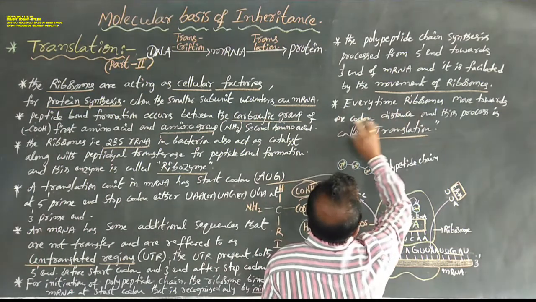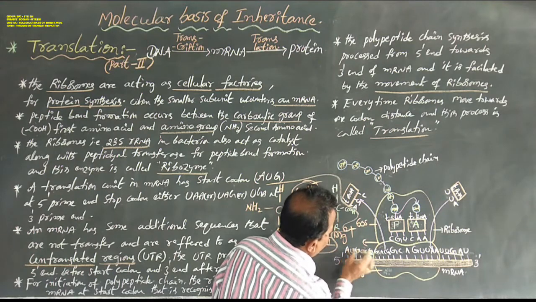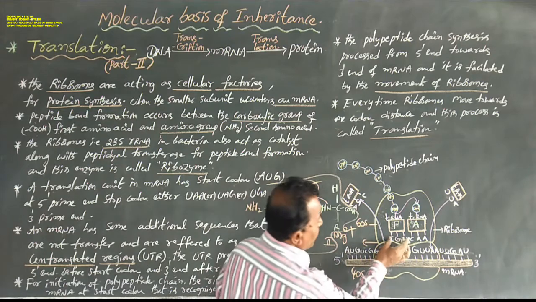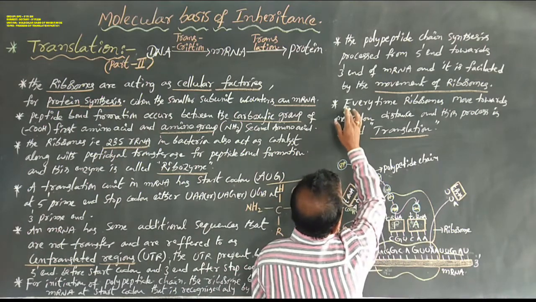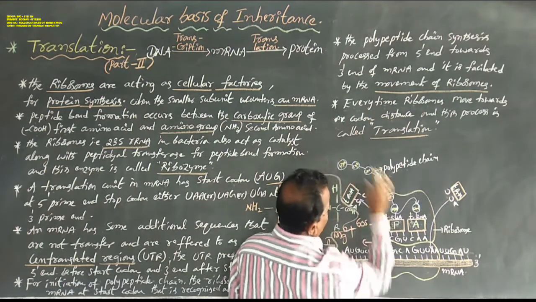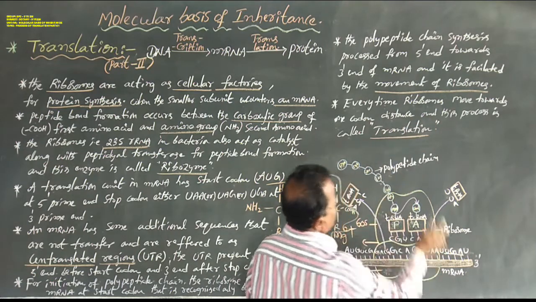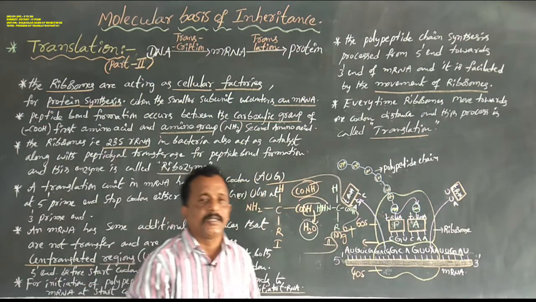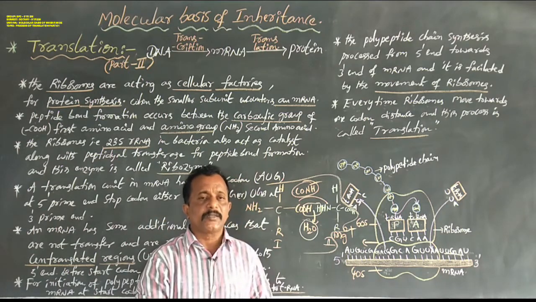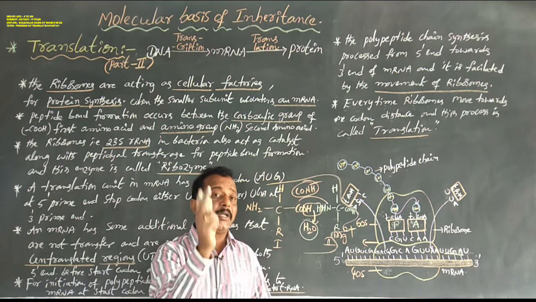Every time the ribosome moves one codon distance, that is 3 nucleotides, and this process is called translation.